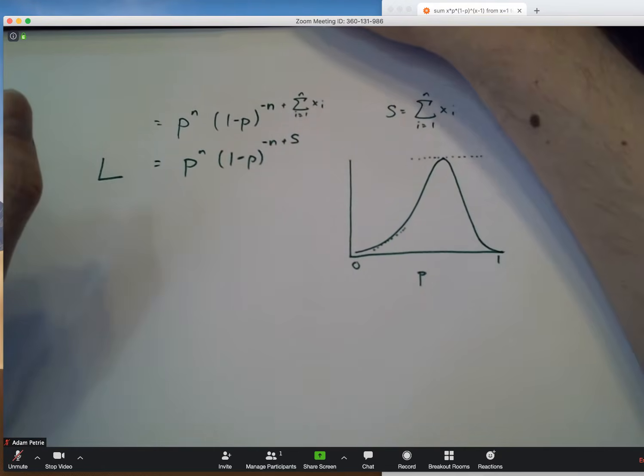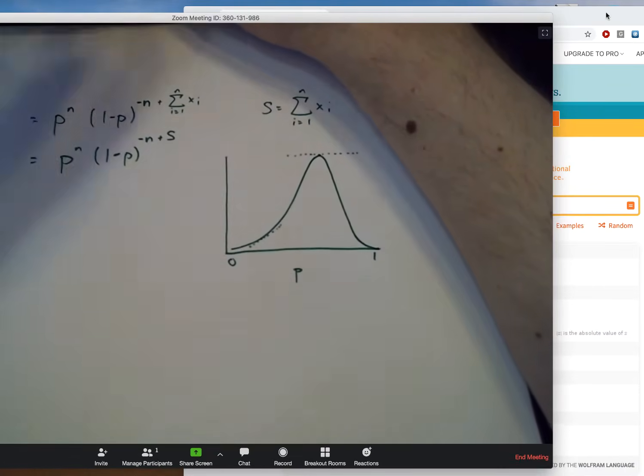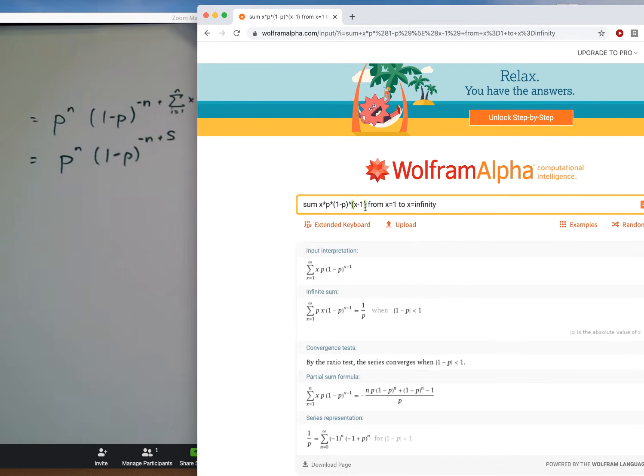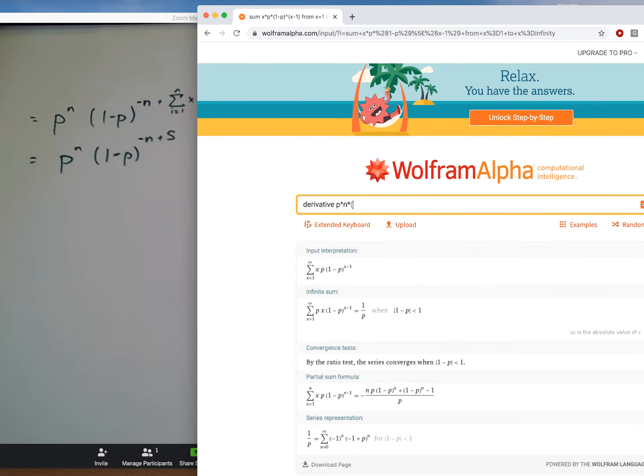So how do we do this in Wolfram Alpha? Well, we'll head on over. I'll move this around just a little bit. And what we're going to ask Wolfram Alpha to do is to take the derivative of p to the n times (1 minus p) raised to the minus n plus s. And because there's quite a few letters, Wolfram Alpha needs to know, okay, what's changing in this expression? What am I maximizing this with regards to? And with regards to p here, so I'll add a WRT, with respect to, or with regards to p.